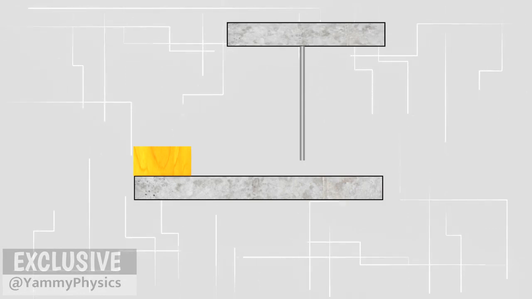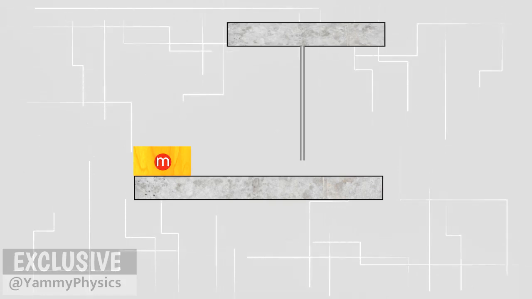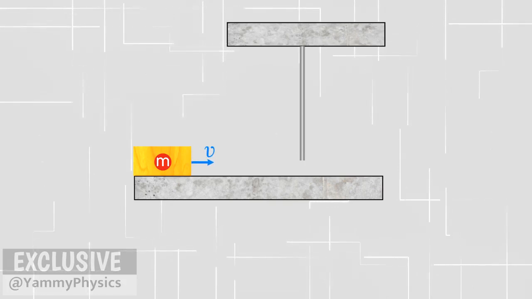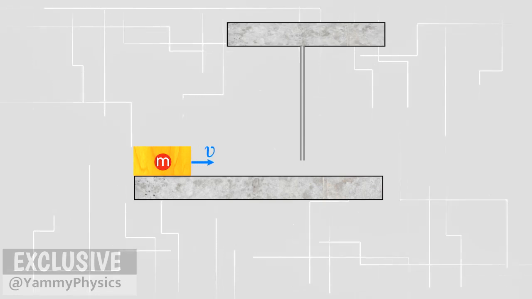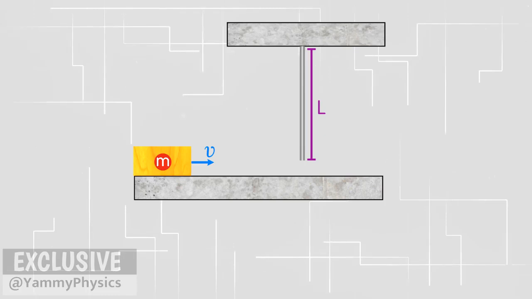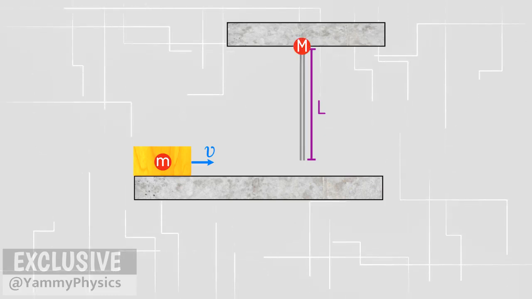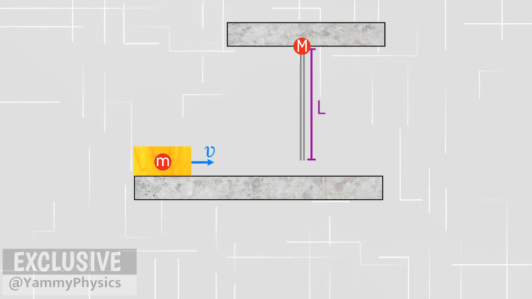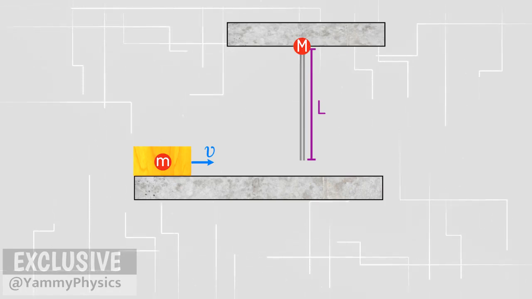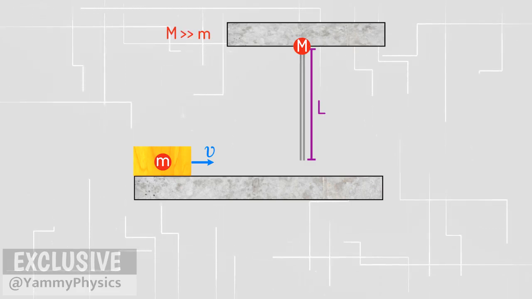We don't know the mass of the block, right? Let's call it m. The speed of the block is v. It looks like the length of the stick is L. The mass of the stick is big M. Since the block stops immediately after the collision, we can assume that the mass of big M is much larger than the mass of m.